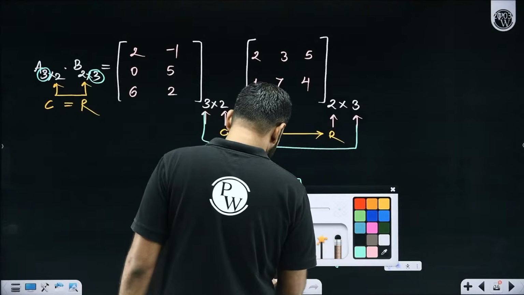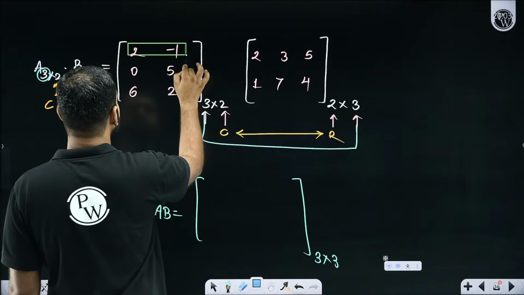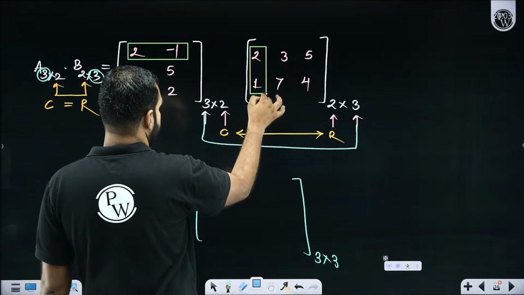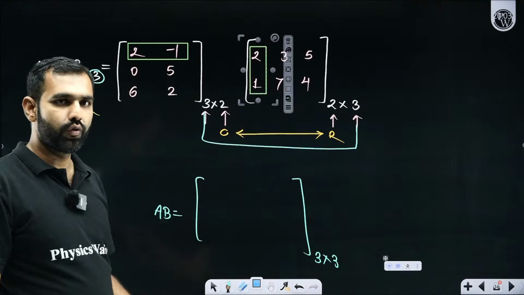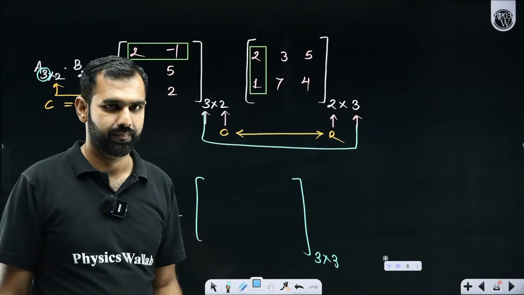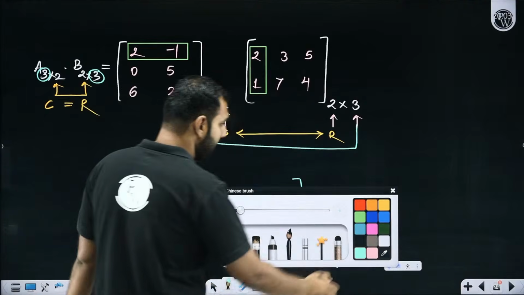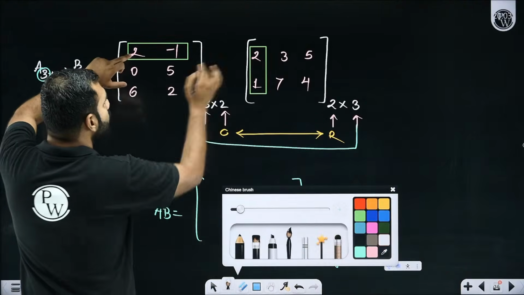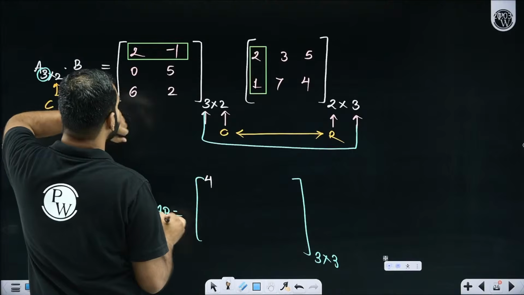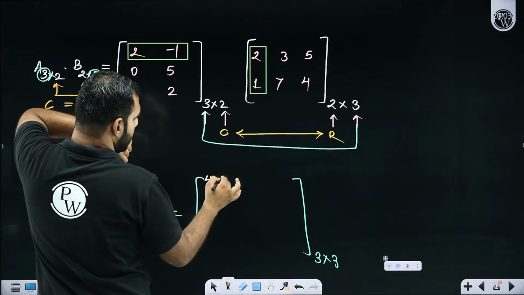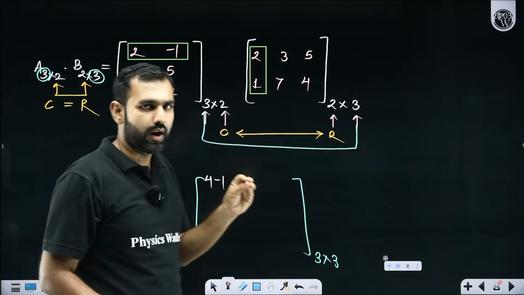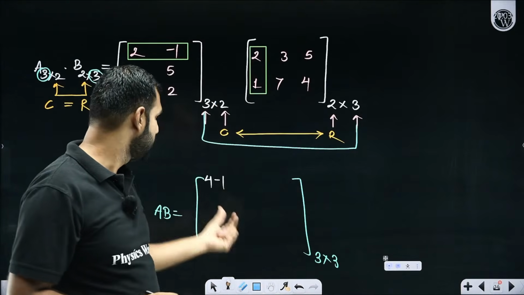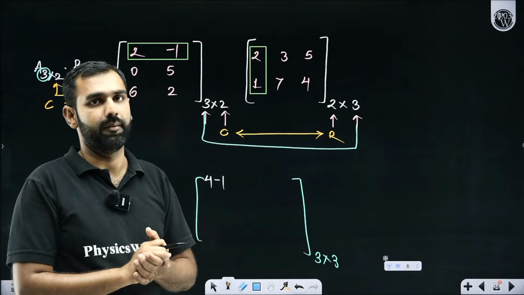So the idea is really simple. I'll choose a row from here and a column from here. So how do we multiply that? Pay attention here. This 2 into this 2, that's 4. Then this minus 1 into 1, that is minus 1. So this is how I write it: 4 minus 1. The first element.